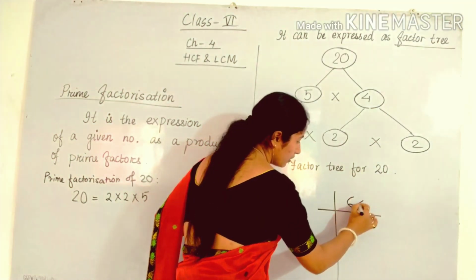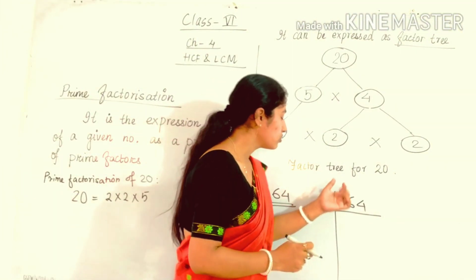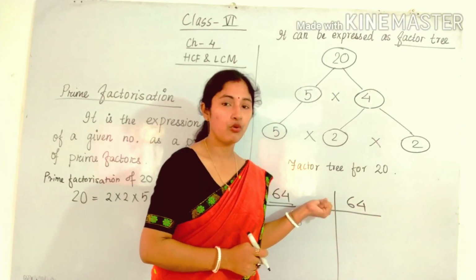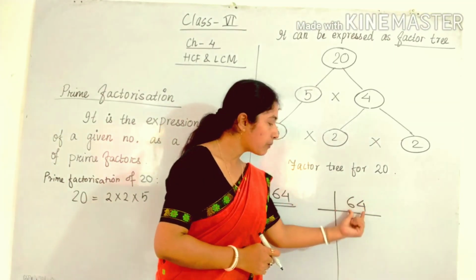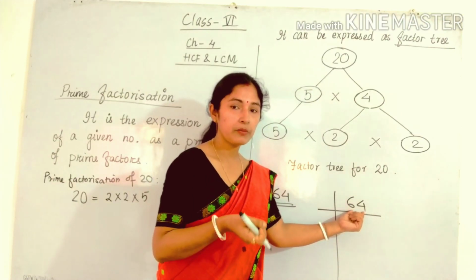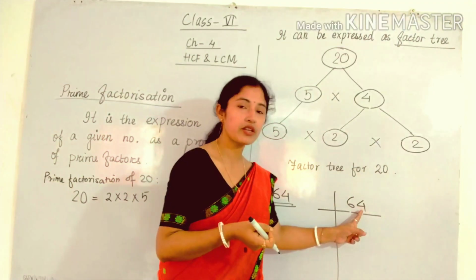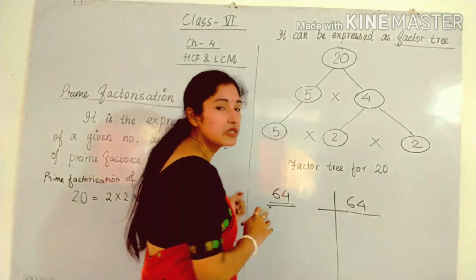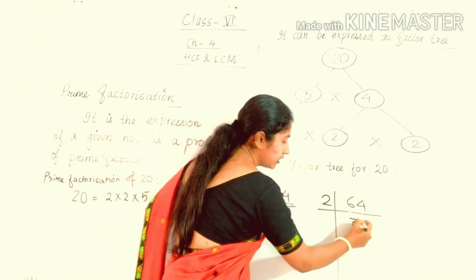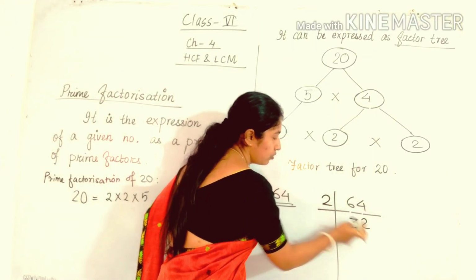All of you know from our previous classes, we have already studied. So we have to start with the smallest prime number. The smallest prime number is 2. We have to see whether this number is divisible by 2 or not. By the divisibility test, we can say that this number is divisible by 2, as in the ones place it is 4, and 4 is divisible by 2. So we can write 2. So 2 32s are 64. 2 3s are 6 and 2 2s are 4.